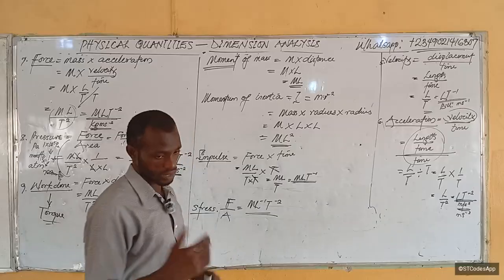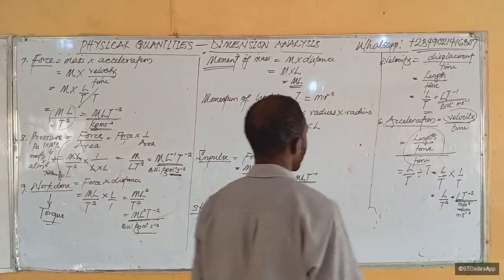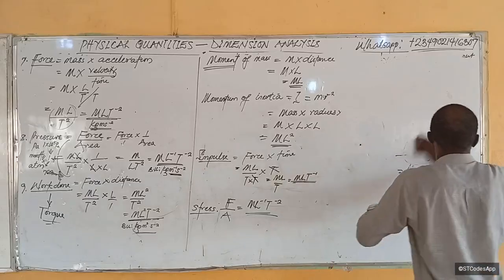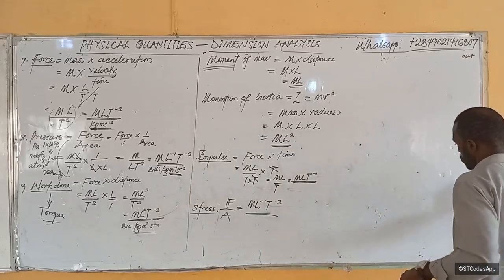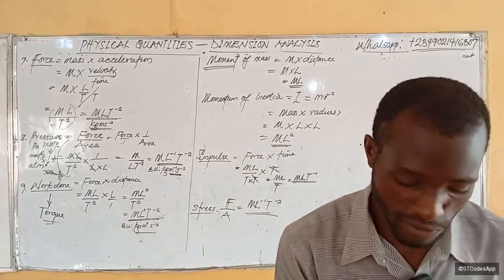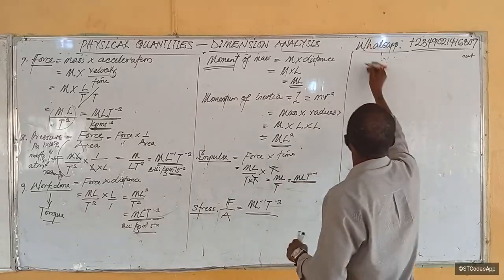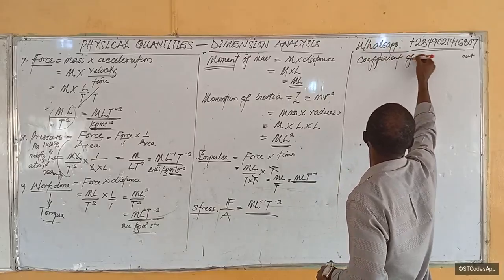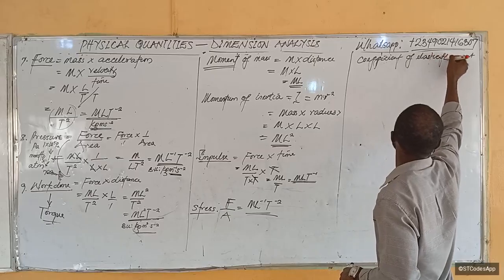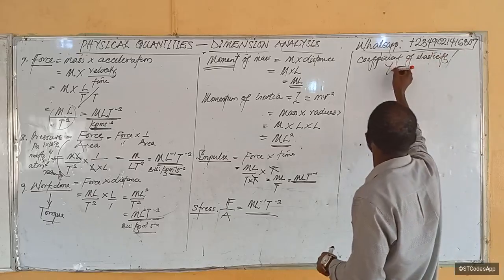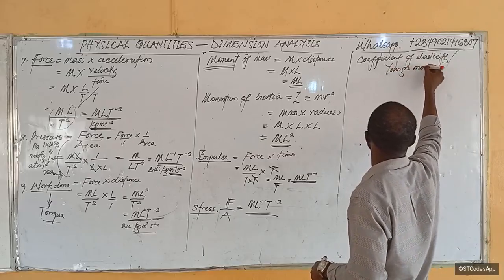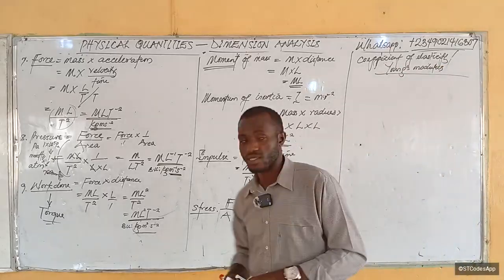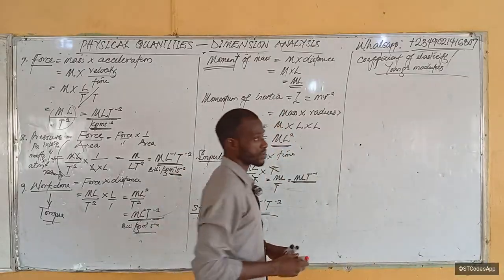So now let's do some bigger ones. Let's try to analyze Young's modulus, coefficient of elasticity. So we call it coefficient of elasticity, or we simply call it Young's modulus. When students see Young's modulus, they tend to remember it. If they see coefficient of elasticity, they might say, what is that? So it's simply Young's modulus.